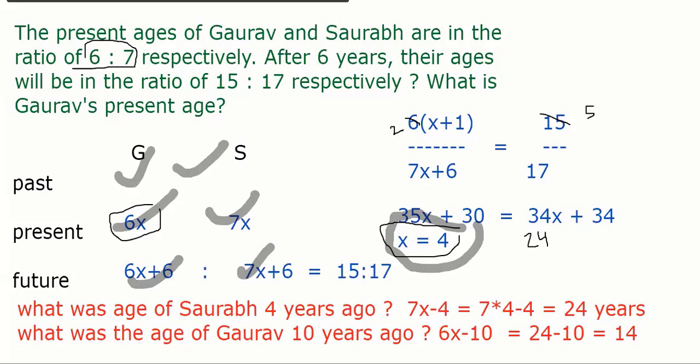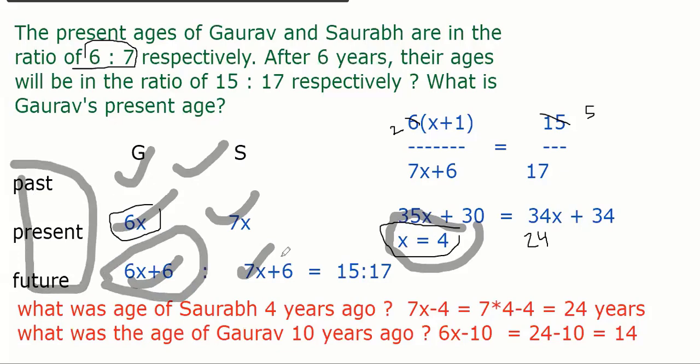Sir, according to the question which you have given, Gaurav's age is 6x, x is 4, na? Plus 6, we will not do plus 6, sir. That is the future, that is after 6. Okay, I am writing the past, present, future here. Okay, fine, sir. Next question, please.